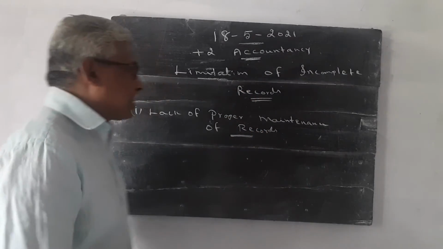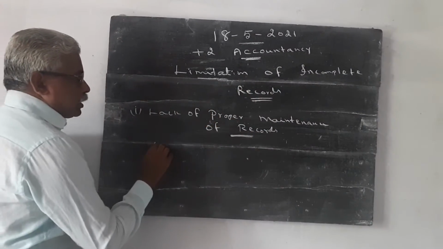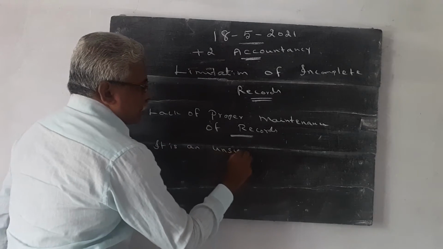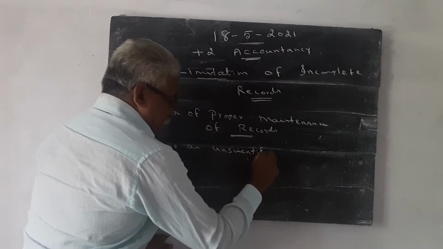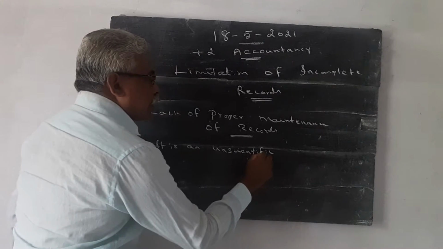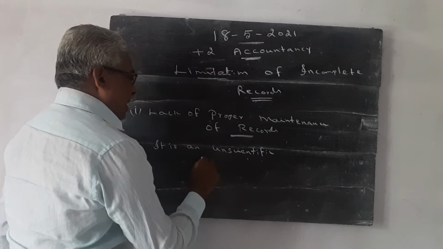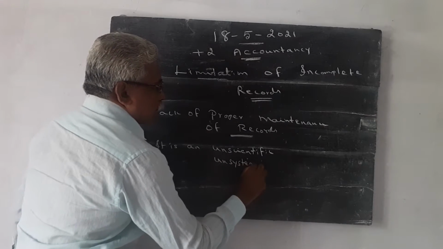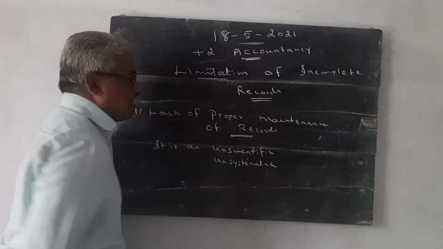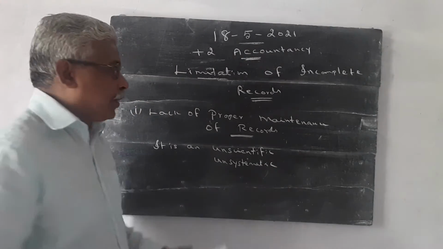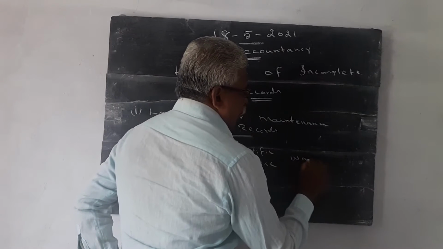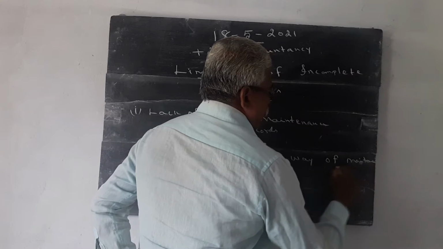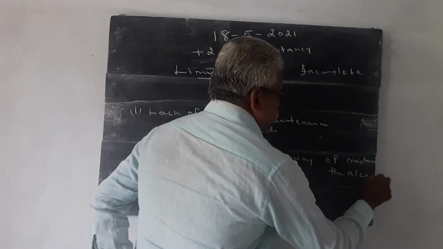Incomplete records is an unscientific and unsystematic way of maintaining accounts.